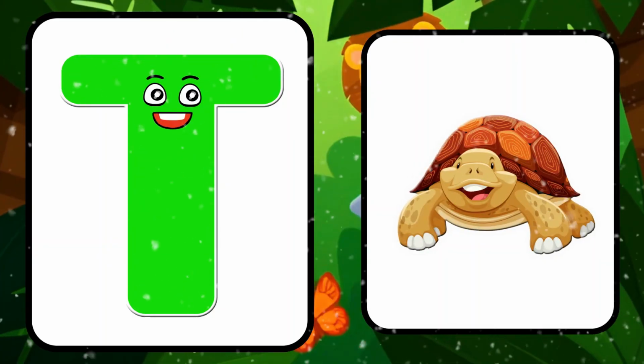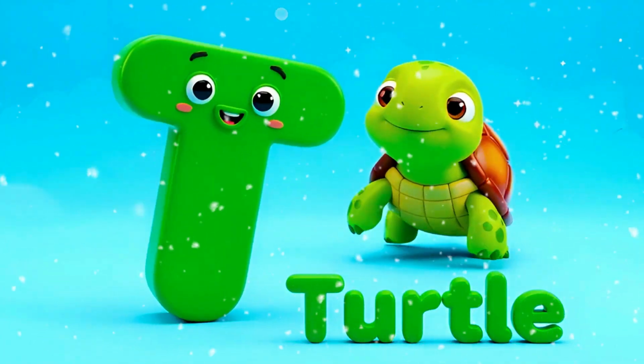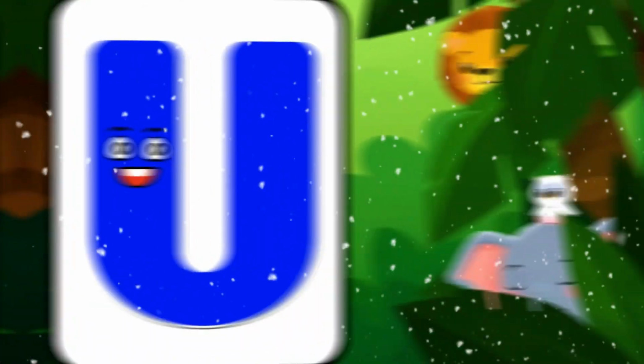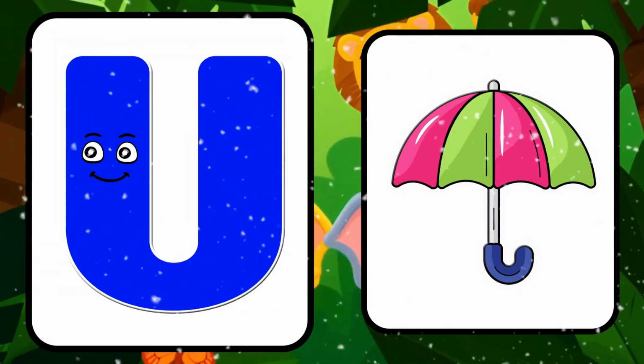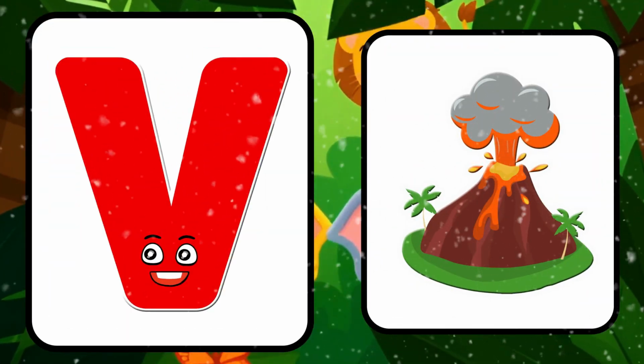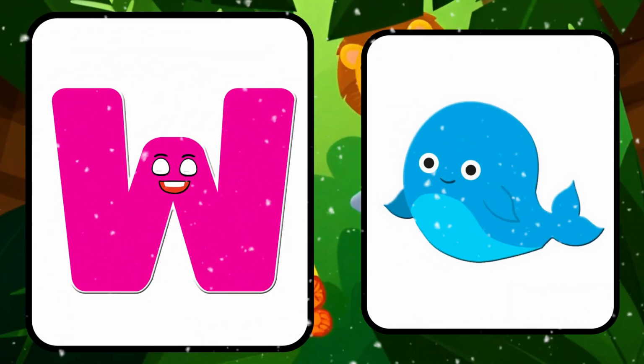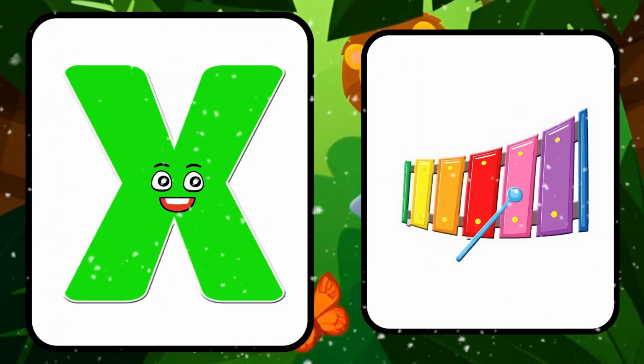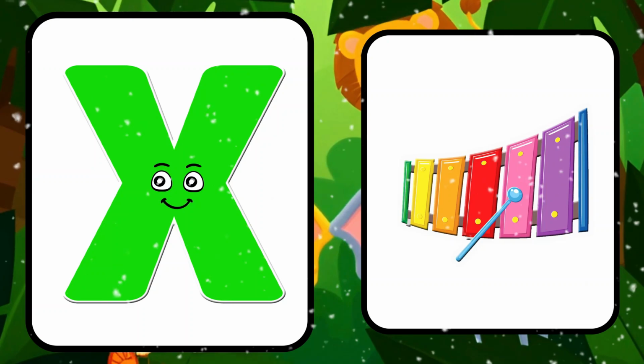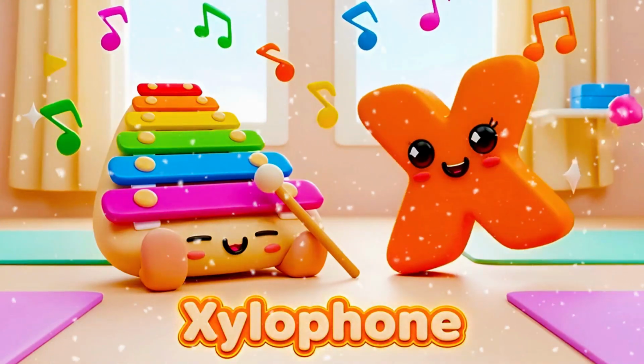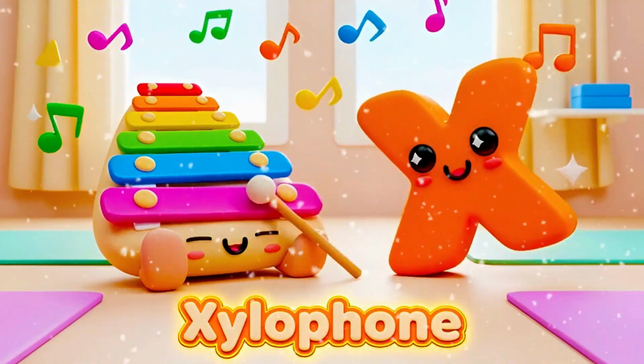T is for turtle, turtle. U is for umbrella, umbrella. V is for volcano. W is for whale. X is for xylophone, xylophone.